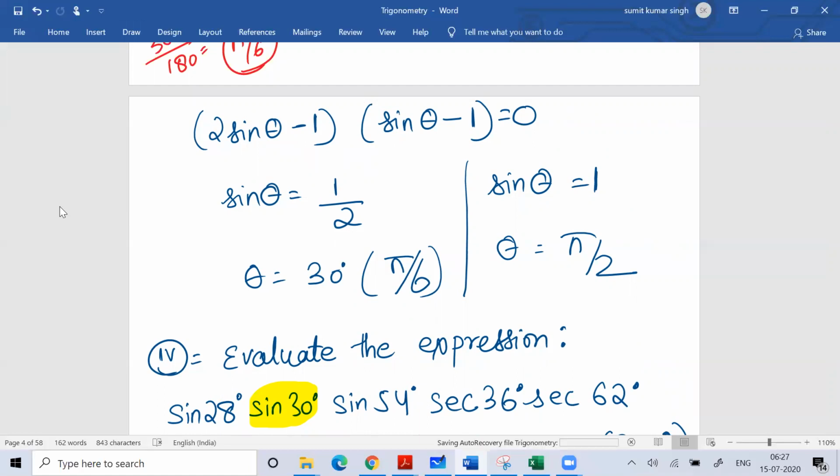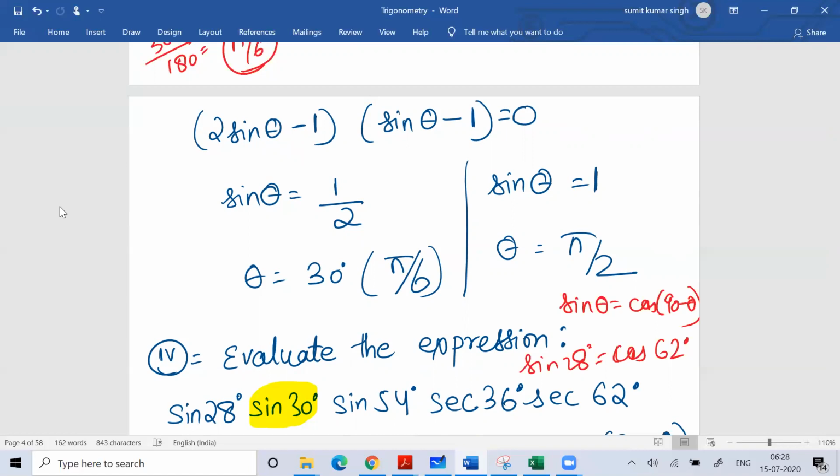You know that sine theta is equal to cos 90 minus theta. So sine 28 degree is nothing but cos 62 degree. Similarly, sine 54 degree is nothing but cos 36 degree.